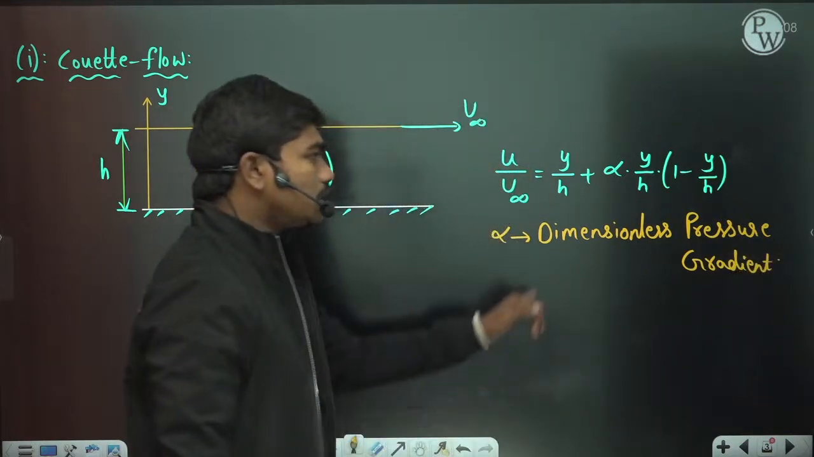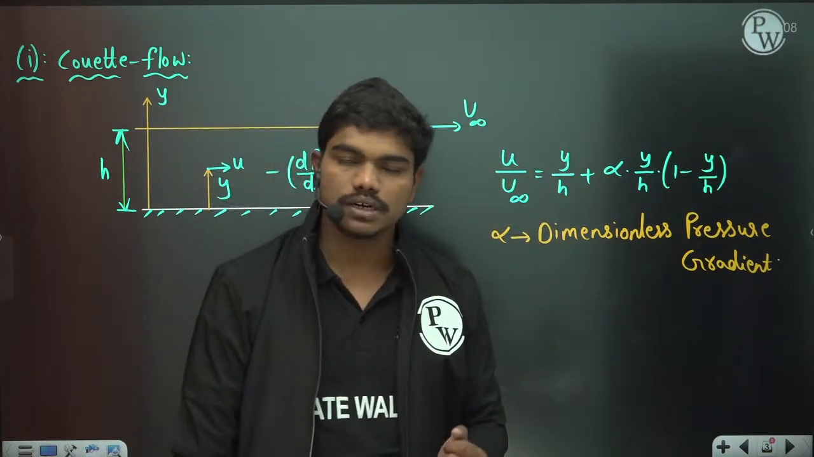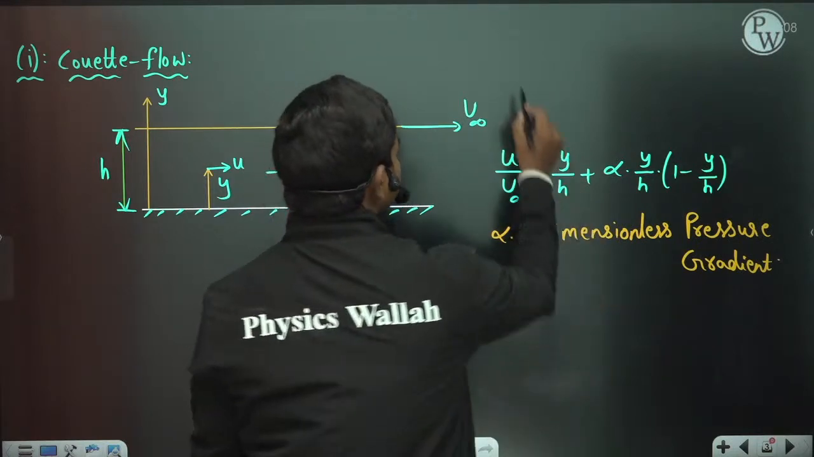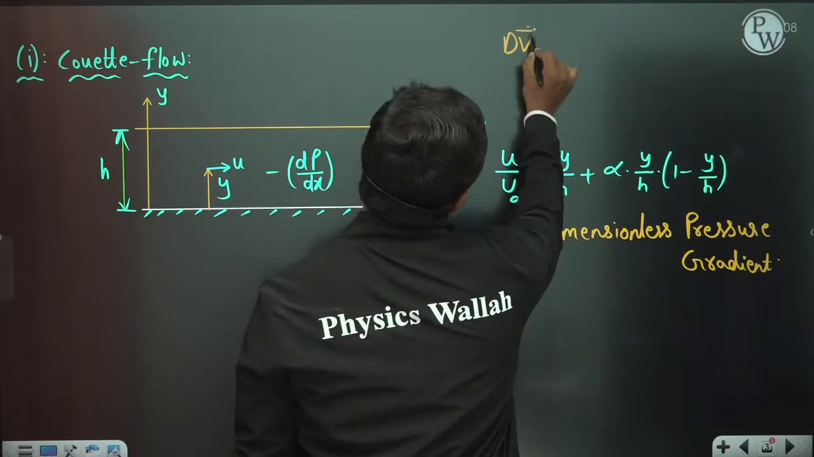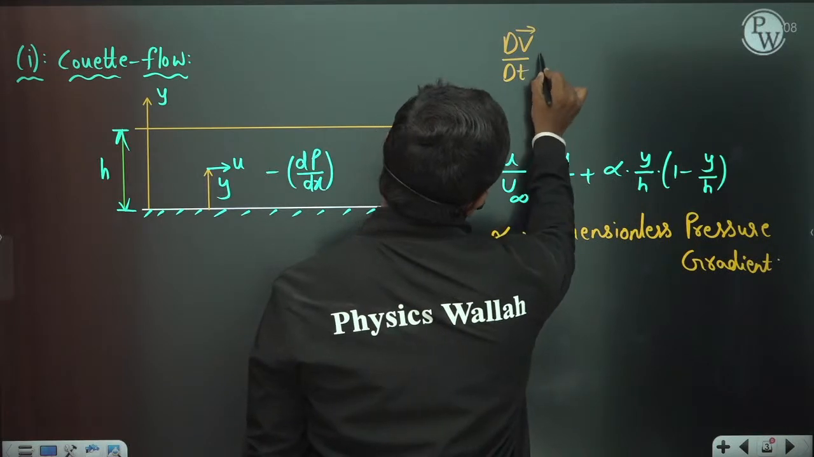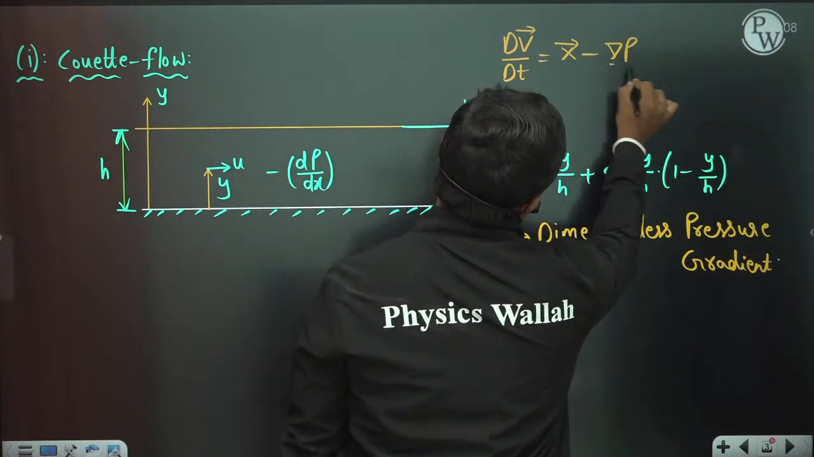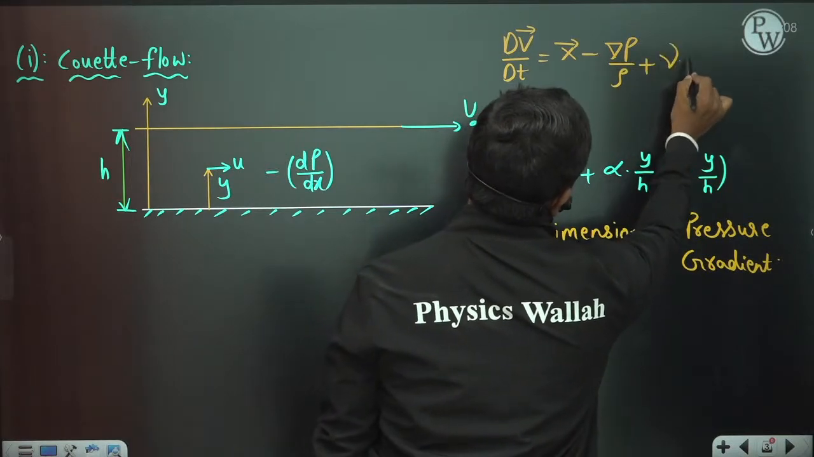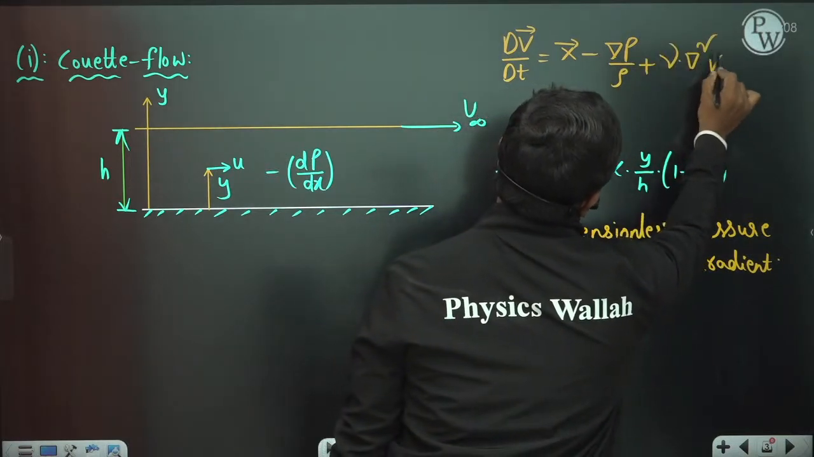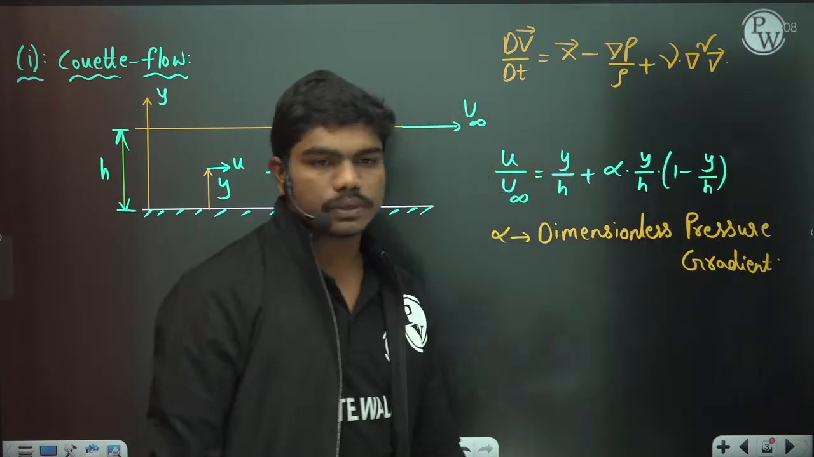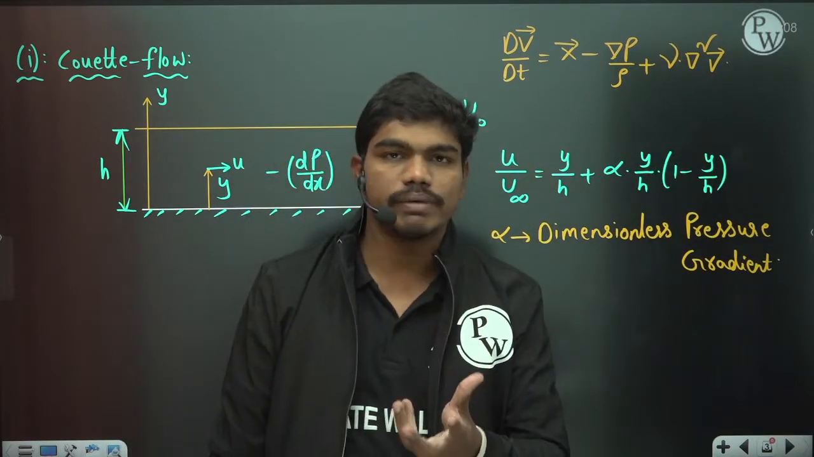And of course, how is this equation derived? From the Navier-Stokes equation for incompressible flows. The acceleration vector dV by dt is equal to the body force vector minus del p by rho plus kinematic viscosity times del square operated on V bar. This is a vectorial equation which many of you might have seen in a detailed fluid mechanics course.